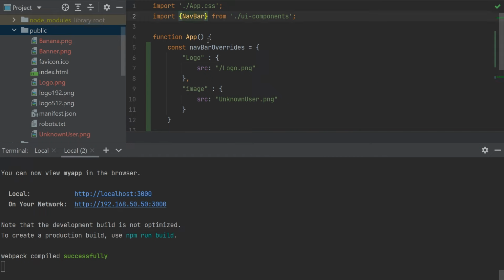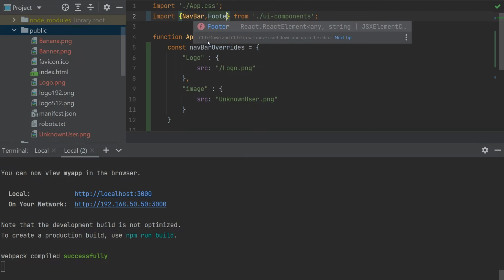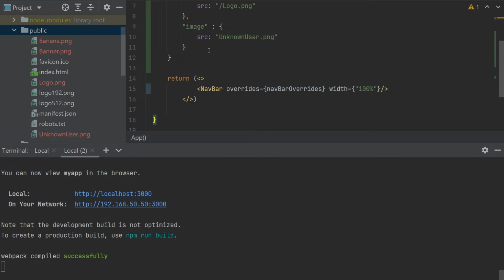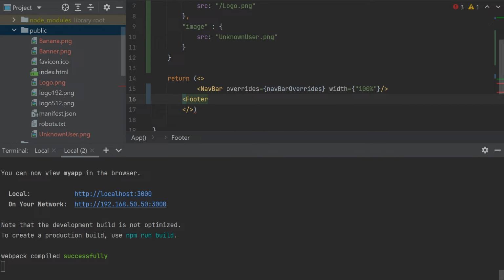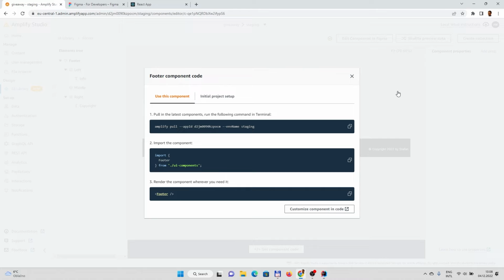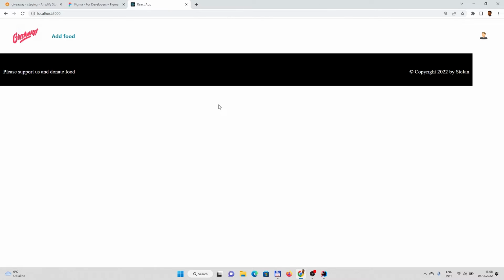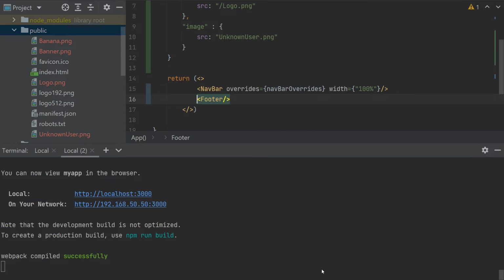So we can add another import for footer, and as well adding the footer is pretty straightforward. And let's check if something is going on. Yes, the footer is here. It is again not in proper width, so let's change this.